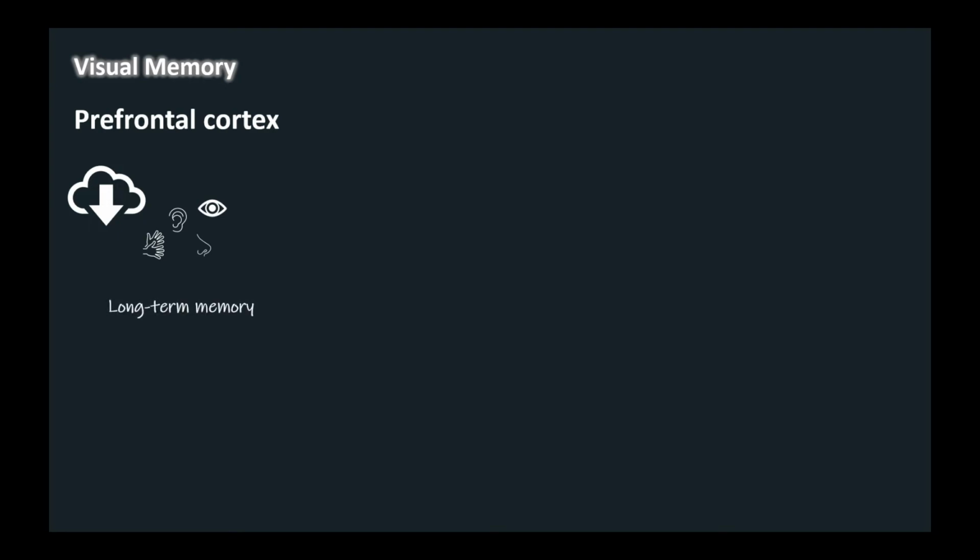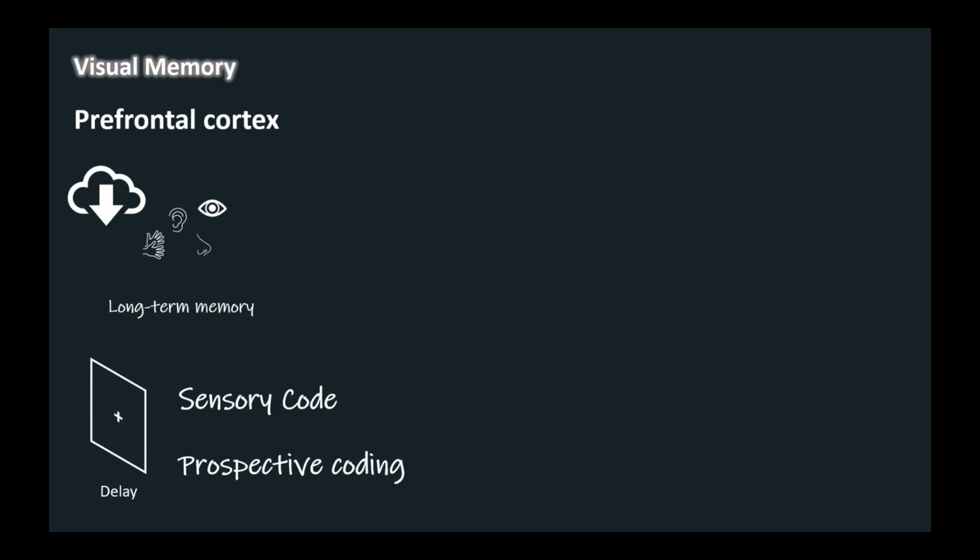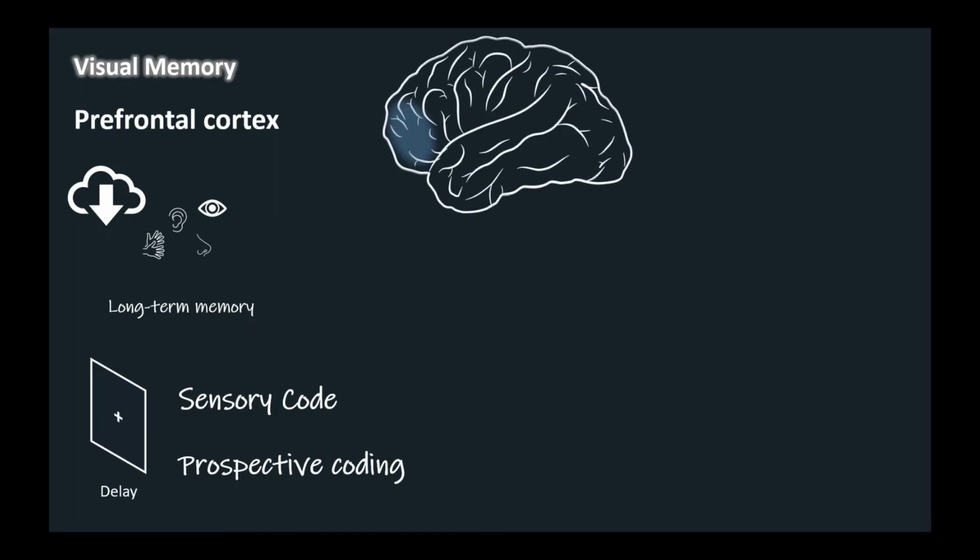During the delay, the subject could remember the sample object by retaining a sensory code or by thinking ahead to the expected objects using a prospective code. Neurons in the prefrontal cortex initially encode the sensory properties of the sample object but later begin to encode the expected object. Therefore, prospective coding in the prefrontal cortex may be the source of top-down signals to the inferior temporal cortex, activating neurons that represent the expected object and thus giving rise to a conscious recall of that object.